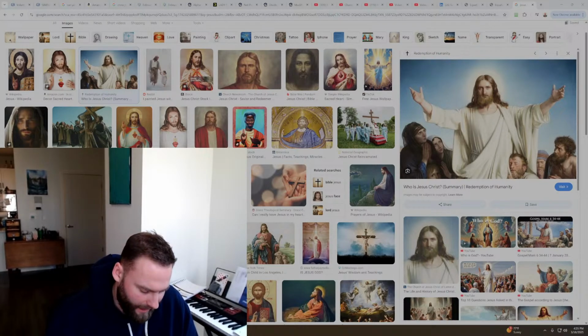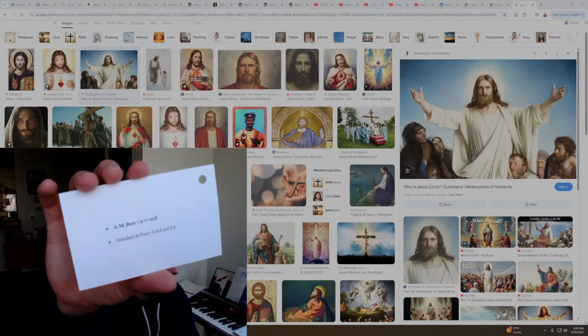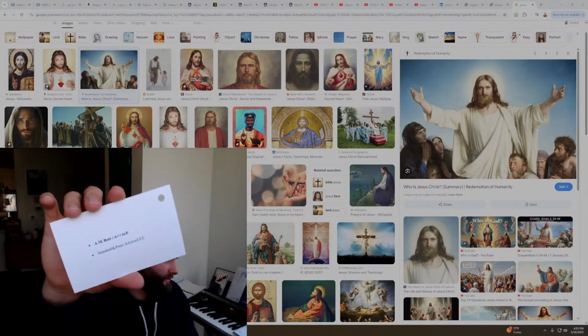Insurance rating service category. AM Best is the best, A++ to F. Standard and Poor's, AAA to CCC. There's that card. AM Best.